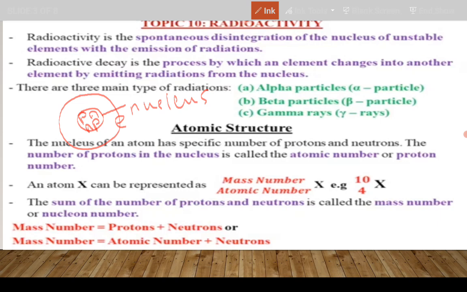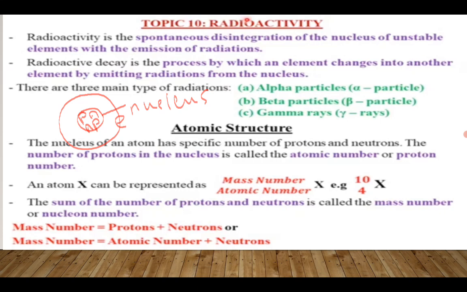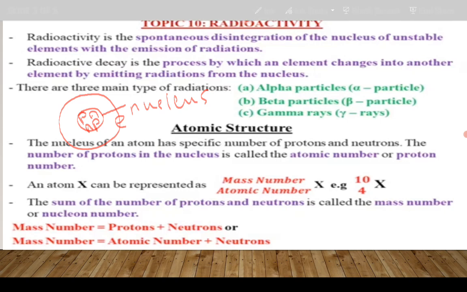So the nucleus contains a specific number of protons, which are positive charges, and neutrons, which are not charged particles. The number of protons in the nucleus is what is called the atomic number. Remember, we are just trying to remind ourselves about what we learned about the structure of an atom in Form 1 chemistry.